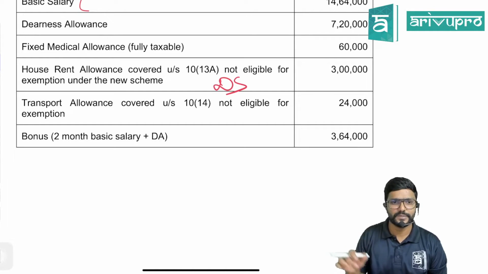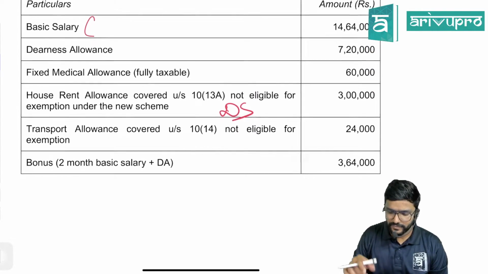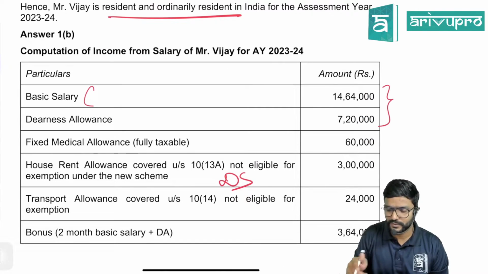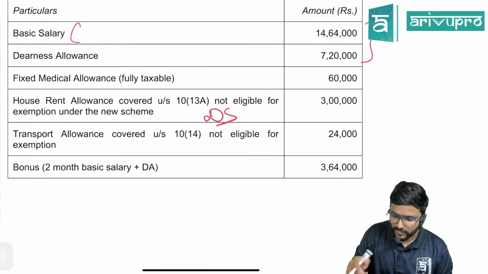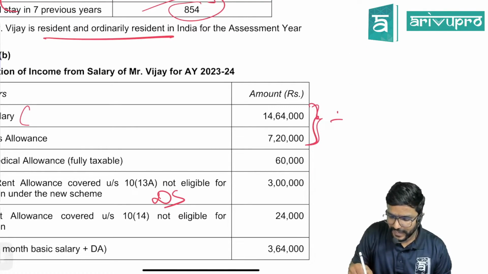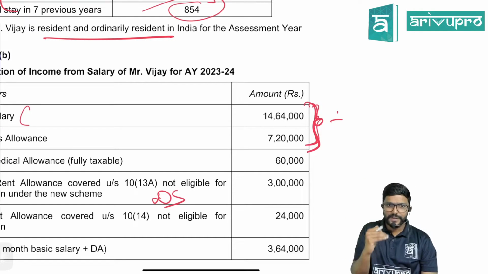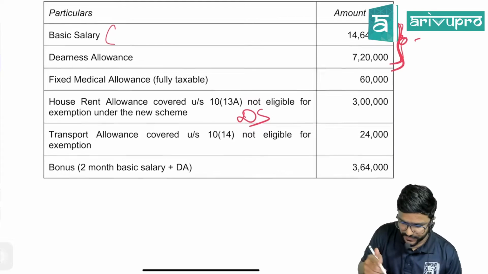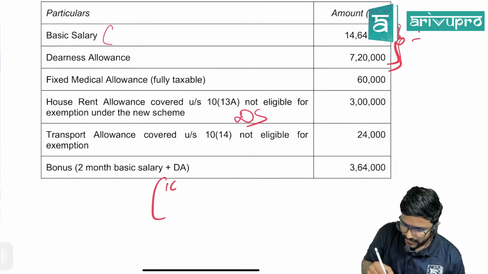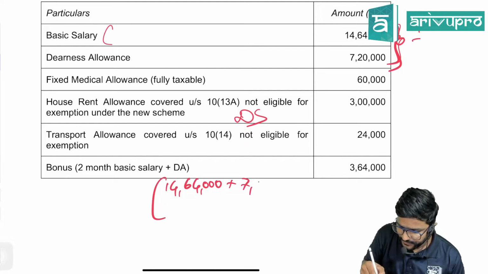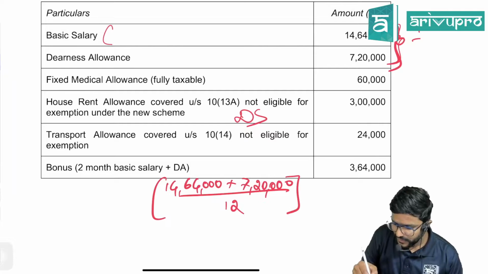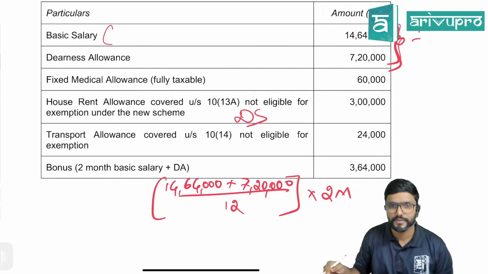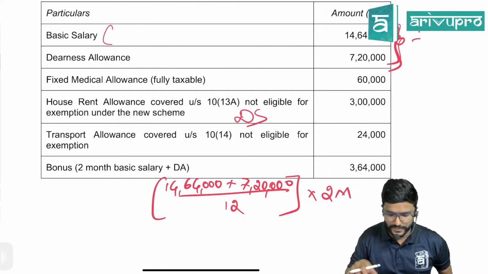That means fully taxable. Bonus of 2 months salary and DA, whatever is there, this is for 12 months, so divided by 12 months. Whatever you do, for example, add up both of these, divided by 12, into 2, guys. It will be like this. Let me just show it. Everywhere the amounts are written directly, but please don't do it like that. This is for a year. How much do we have to take? For 2 months, guys.